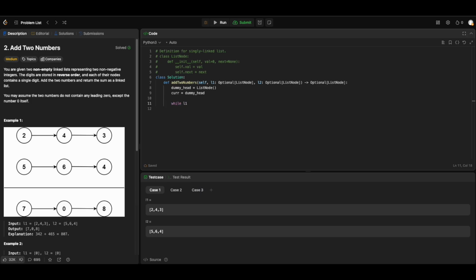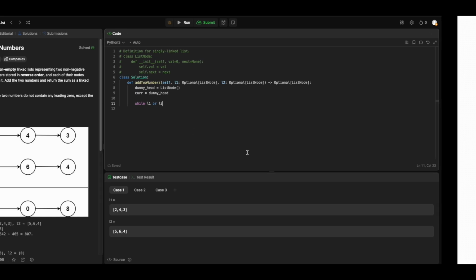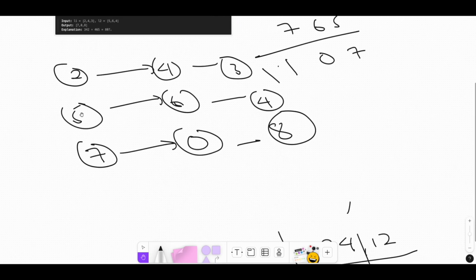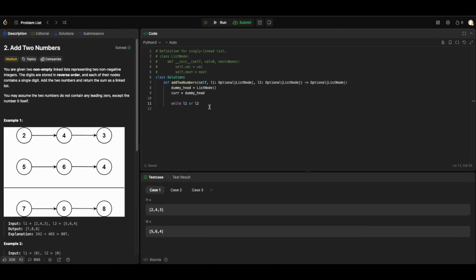Then while L1 or L2, so long as either one has nodes, x is equal to L1's value if L1, else 0. That's the if condition: we return L1's value so long as L1 exists, otherwise 0. The same thing for y: y is equal to L2's value if L2, else 0. Then added is equal to x plus y.